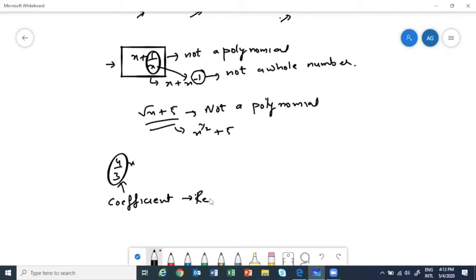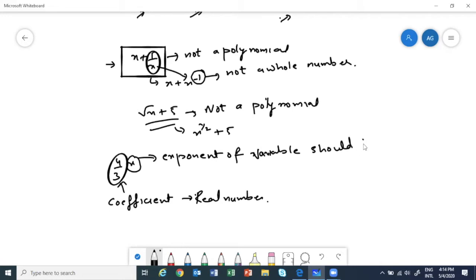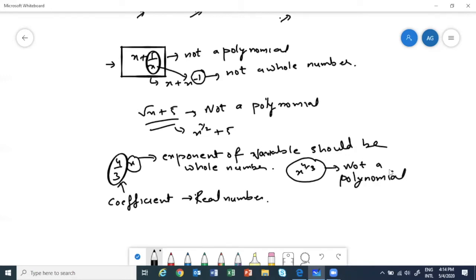But the power of x, the exponent of the variable, should be a whole number. Clear? So x cannot have power 4 by 3. If x has power 4 by 3, it is not a polynomial. Clear?